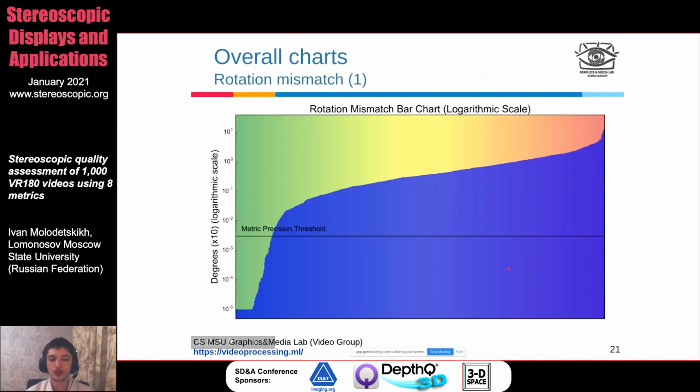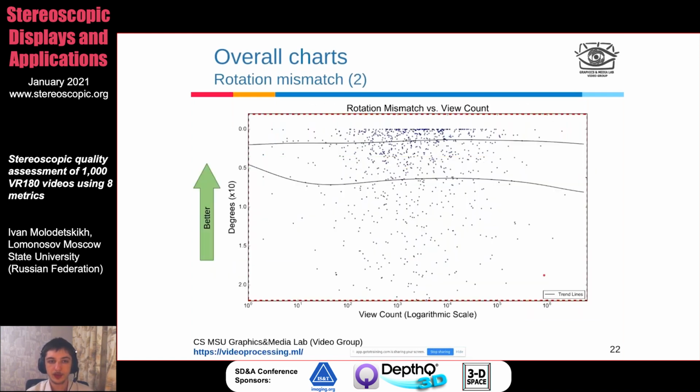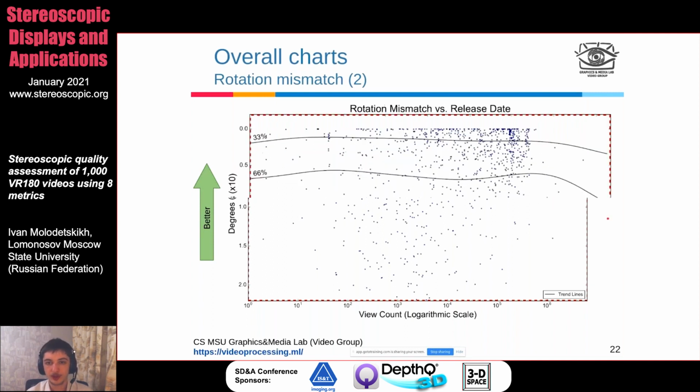Next, rotation mismatch, when one of the frames, one of the views is rotated compared to the other. Similar situation here. Most of the videos do show some rotation mismatch above the metric precision threshold. When we chart it against the view count, once again, no clear trends, not like popular videos have less rotation mismatch or something. No, on average, all videos have about the same rotation mismatch.